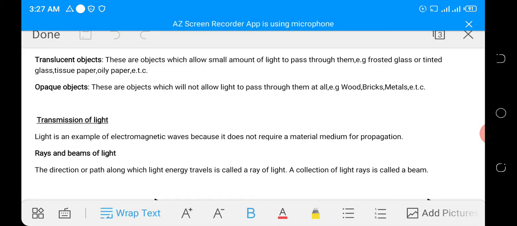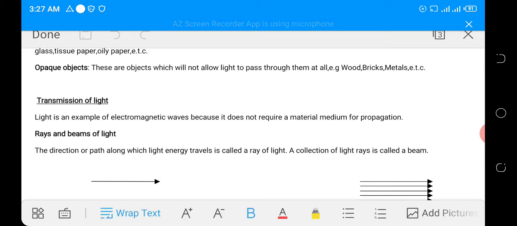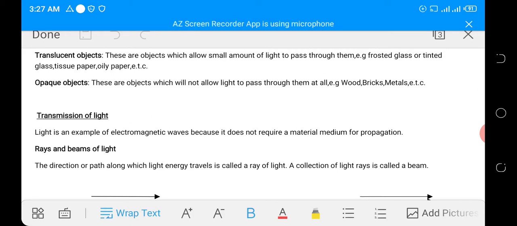Now, let's move to how light can be transmitted, and that takes us to transmission of light. Light is an example of electromagnetic waves because it does not require a material medium for propagation. If you can remember, we classify waves into mechanical waves and electromagnetic waves. Mechanical waves are the waves that require a material medium for their propagation, while electromagnetic waves are the ones that do not require a material medium for their propagation. So light wave falls into that category.